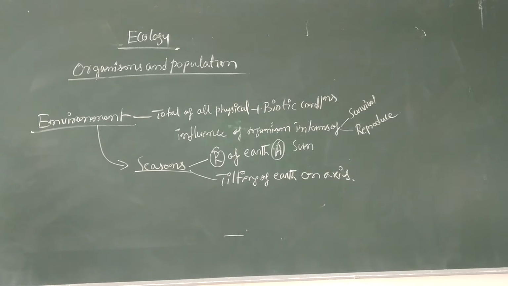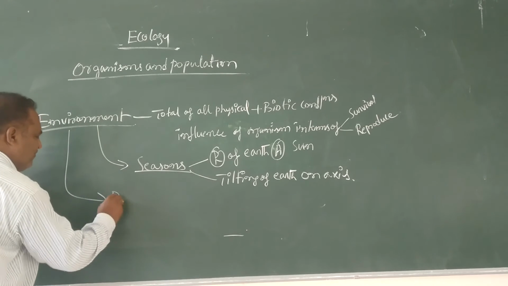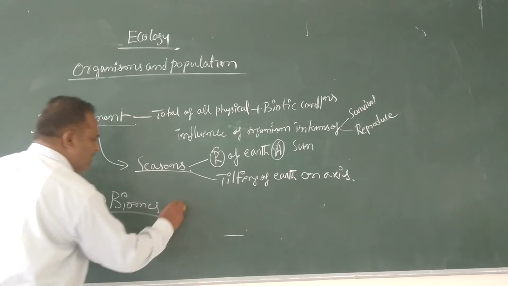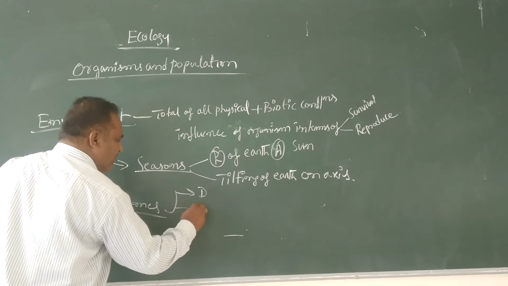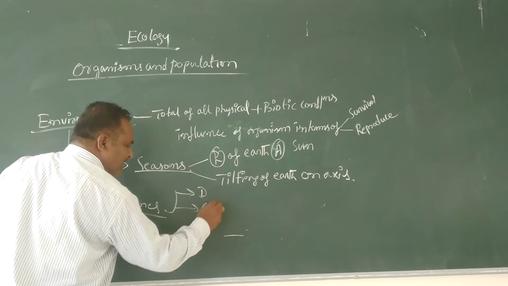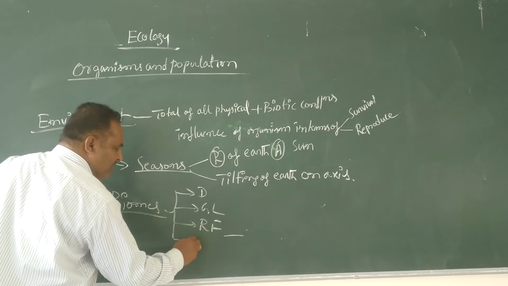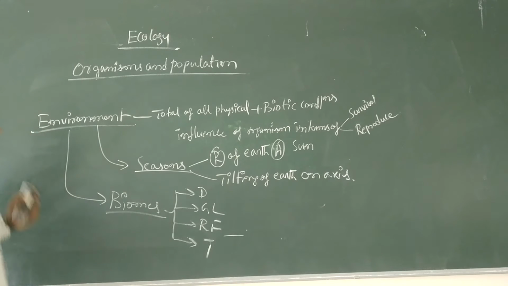Here, in the environment, different biomes occur. You know that different biomes include desert biome, grassland biome, rainforest biome, and tundra biome.